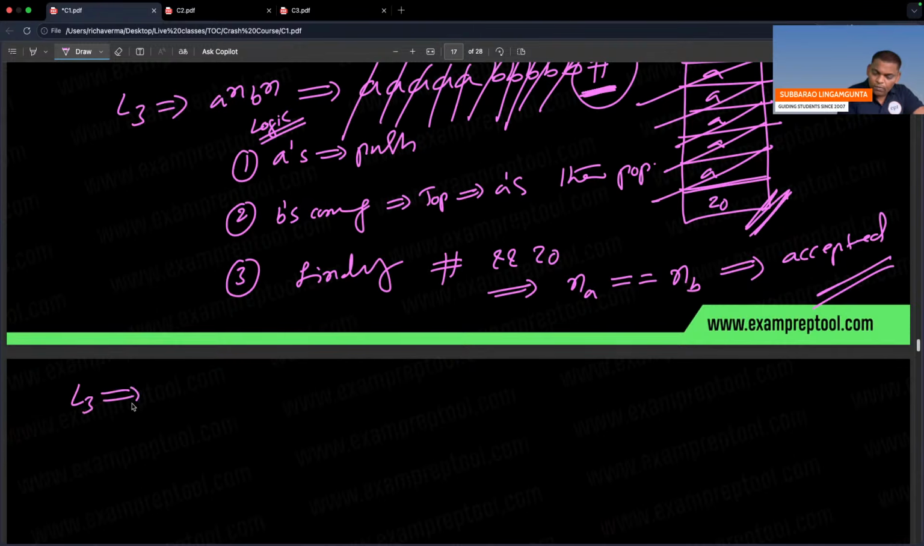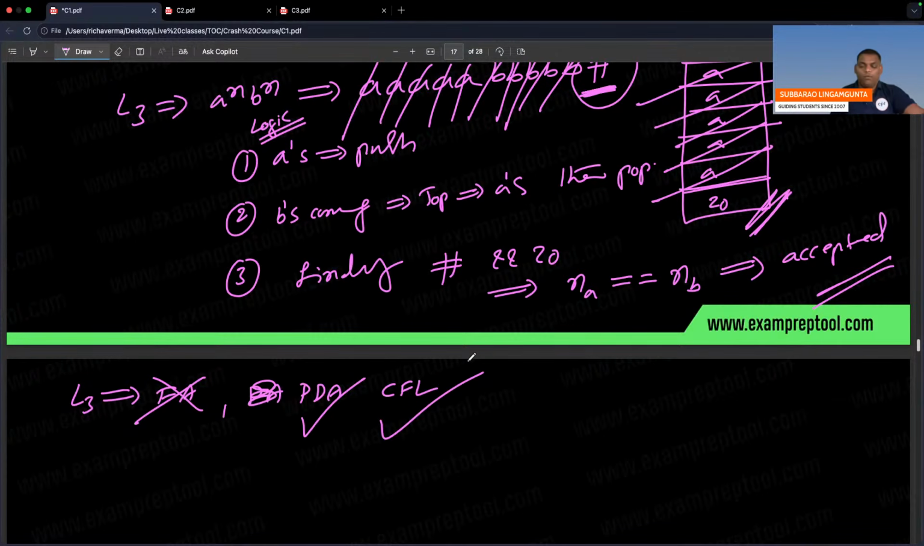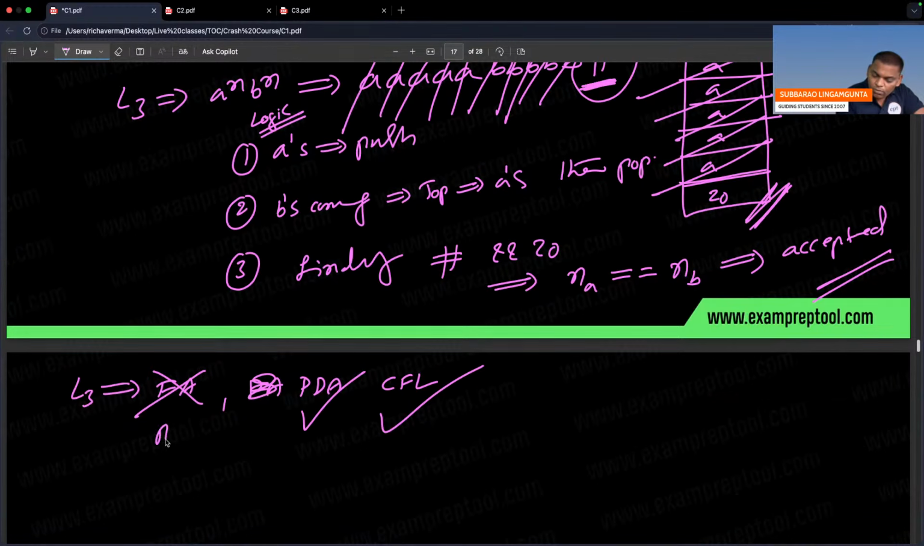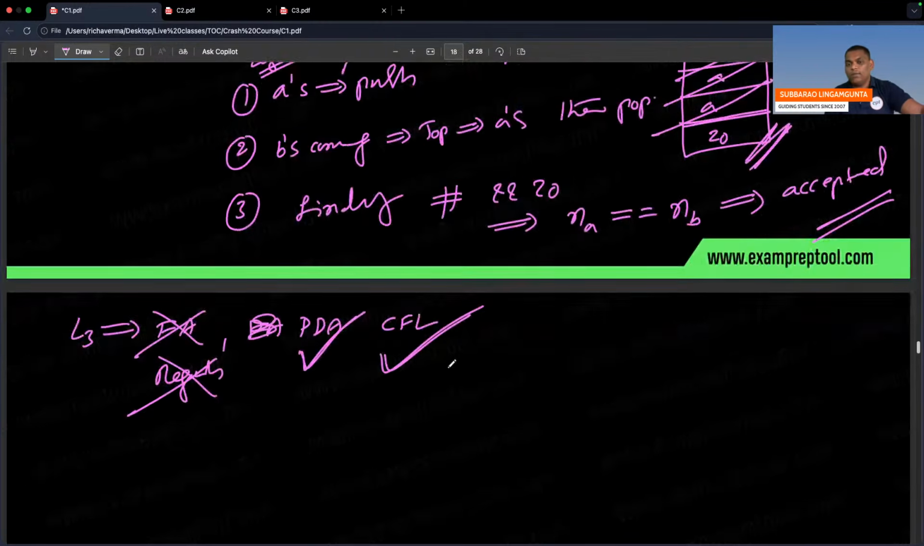L3: finite automata no, but PDA yes. PDA yes means it is a CFL. Finite automata no means regular no. PDA yes means CFL. So L3 is CFL.